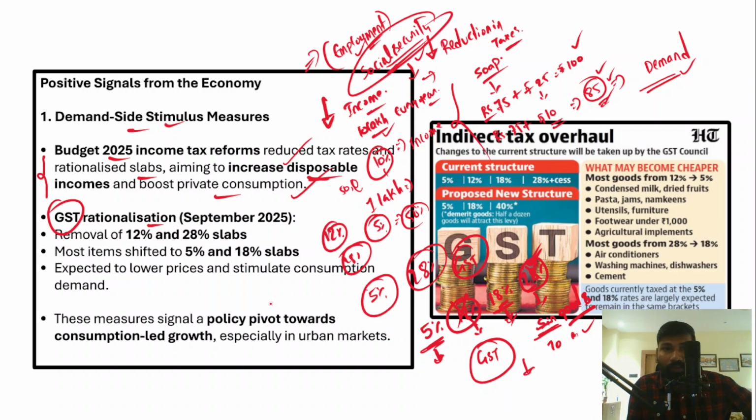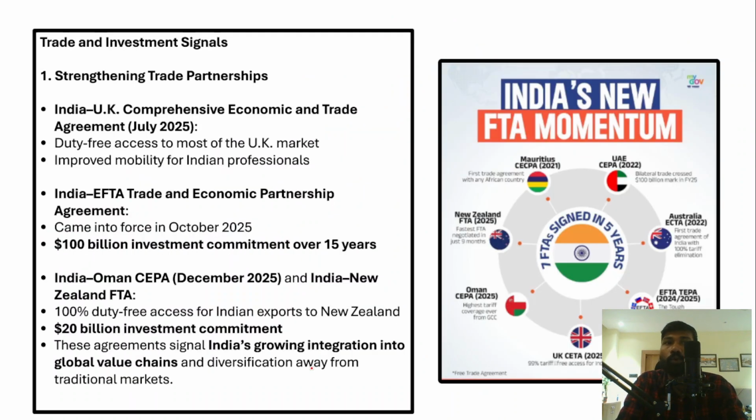So now it will reduce the prices of several goods and it will stimulate the consumption demand. As I've already explained, if there is a lower price, then more people will buy things, right? So that supermarket example. These measures signal a policy pivot towards consumption-led growth, right? So this will boost economic growth. There will be more production, more consumption, more employment. So this is what is called consumption-led growth, especially in urban markets. So I hope you have understood this positive signal.